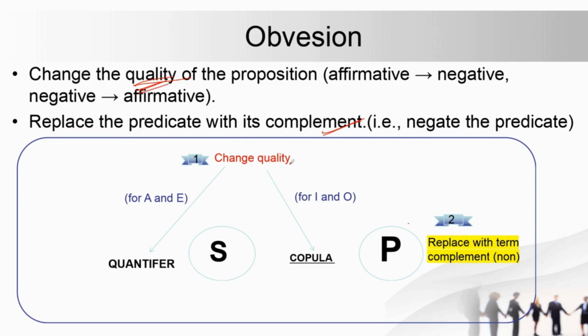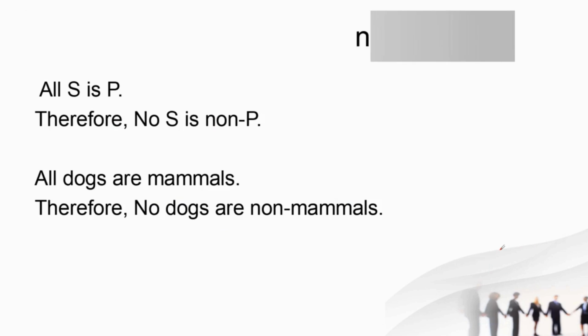Now let's see change the quality. First step is change the quality. So for A and E the quantifier will be changing. जैसे कि if you have all तो वहाँ पे आपका no हो जाएगा, quantifier में change हो जाएगा, या no होगा तो all में आपका change हो जाएगा. And in case of I and O preposition यहाँ पे आपका copula में change होगा. जैसे some S is P, some S is not P, right? Not P meaning यहाँ पे copula में आपका change हो रहा है. And at the same time you have to remember the second step also, which is replace the term with the complement, that is non. ठीक है, तो एक complement से आप replace करते हो इस चीज़ को. So let's see the first case and it will be clear.